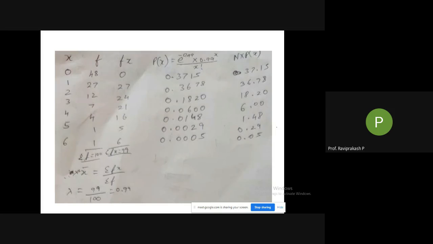E raised to minus 0.99 into 0.99 raised to x, we only need to change x to 1, 2, 3, 4, 5, 6, and divided by x factorial, again 1, 2, 3, 4, 5, 6. So that will be very easy and time saving. Otherwise, every time if you go on typing this, you lose a lot of time.